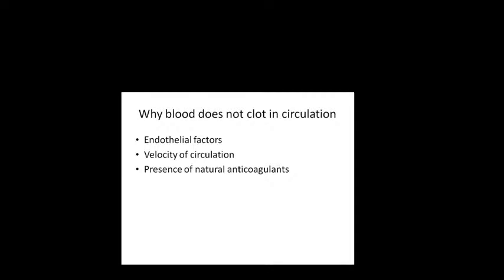And also the velocity of circulation. Blood flows at one particular velocity. If the velocity is too low, the blood will form a clot. So it flows at that particular velocity. Because of these endothelial factors, the velocity of circulation, and the presence of natural anticoagulants in the blood like heparin. Heparin is present in our blood. It's a natural anticoagulant. That is why it will not let our blood clot normally.